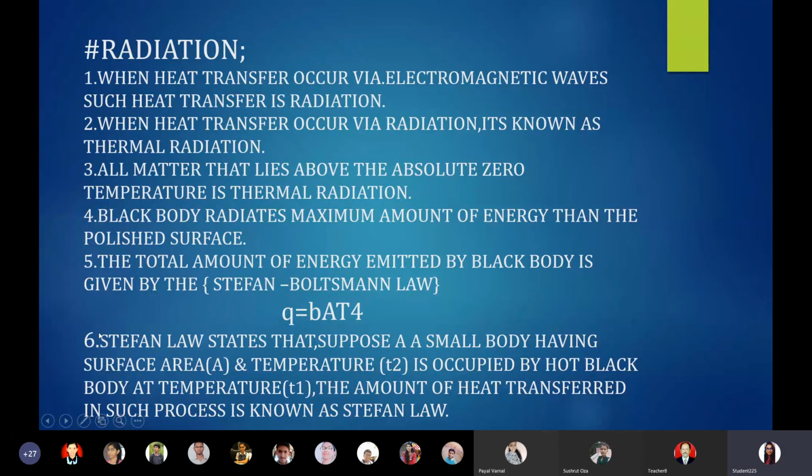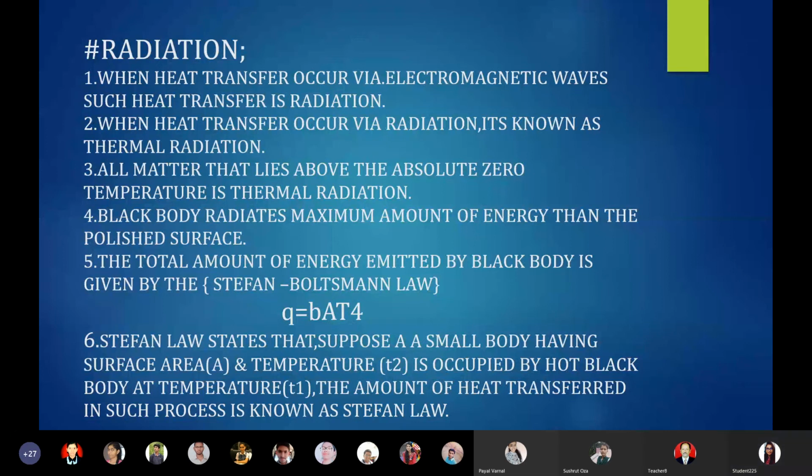Now let's move to the 6th point, which says Stefan law states that suppose a small body having surface area A and temperature T2 is occupied by a hot black body at temperature T1, the amount of heat transferred in such a process is known as Stefan law.